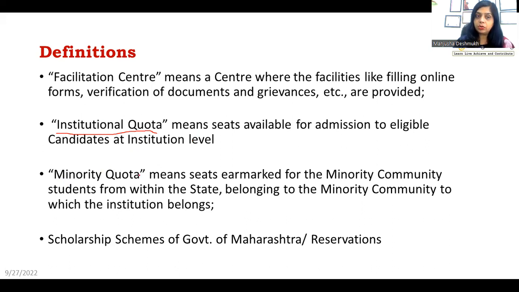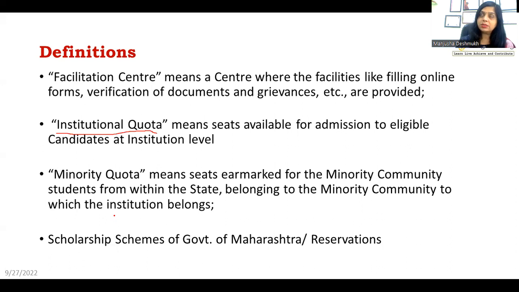Then the next is the minority quota, which means seats earmarked for the minority community. The students are from within the state, belonging to the minority community to which the institute belongs. If you belong to the Christian minority, then seats will be available in an institute which belongs to the Christian minority.